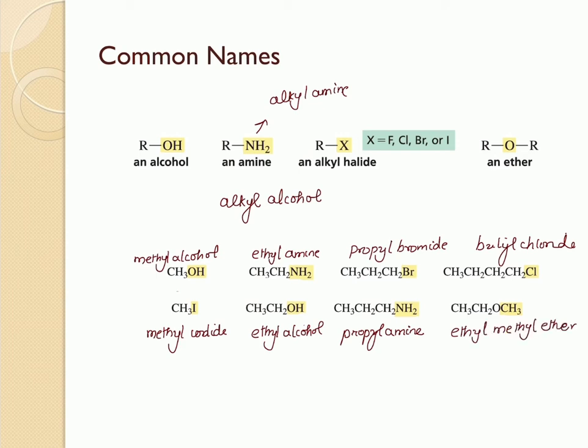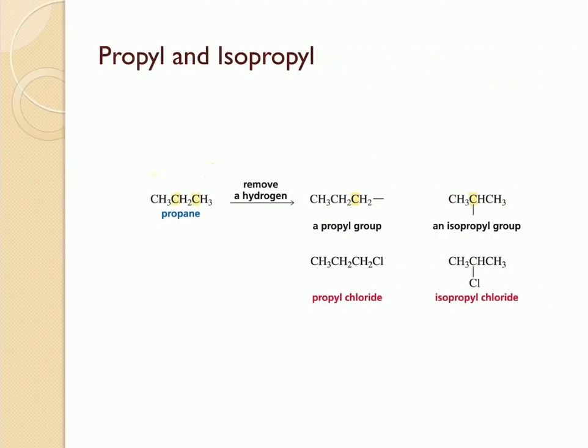So all of these names right here are common names. What is the difference between a propyl group and an isopropyl group? Okay, when you have a propane group, you can choose to remove the hydrogen from the terminal carbon, or you can choose to remove the hydrogen from the internal carbon. So if you remove the hydrogen from the terminal carbon, then it's called a propyl group. If you choose to remove this hydrogen, then it's called an isopropyl group.